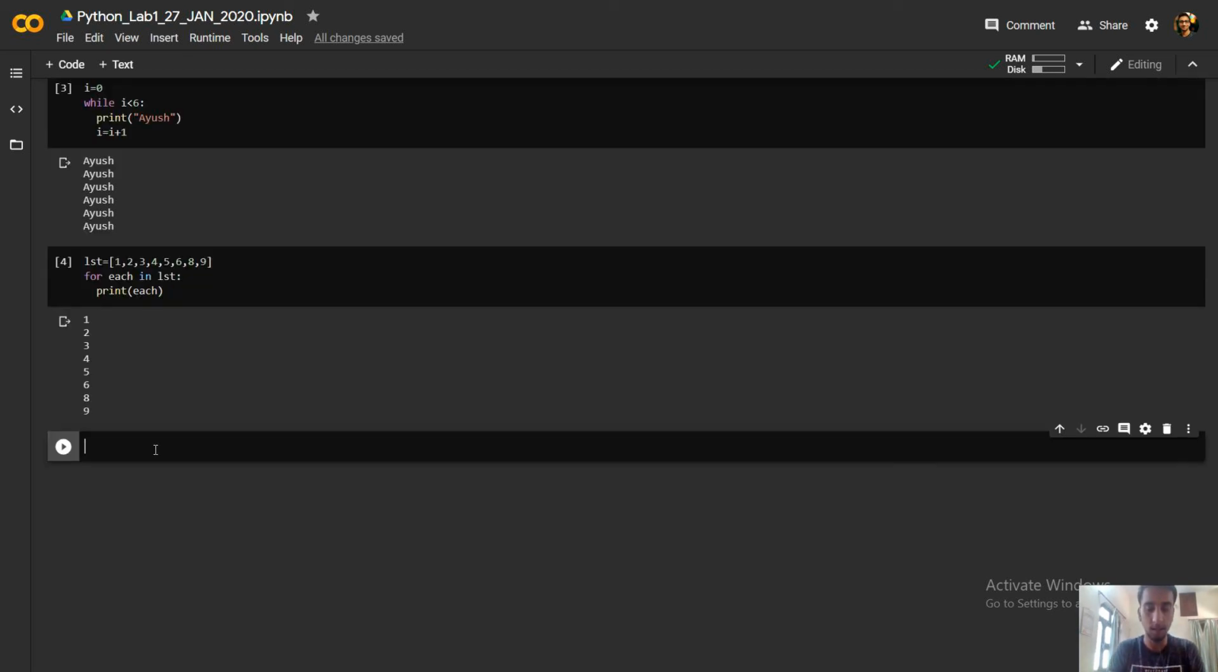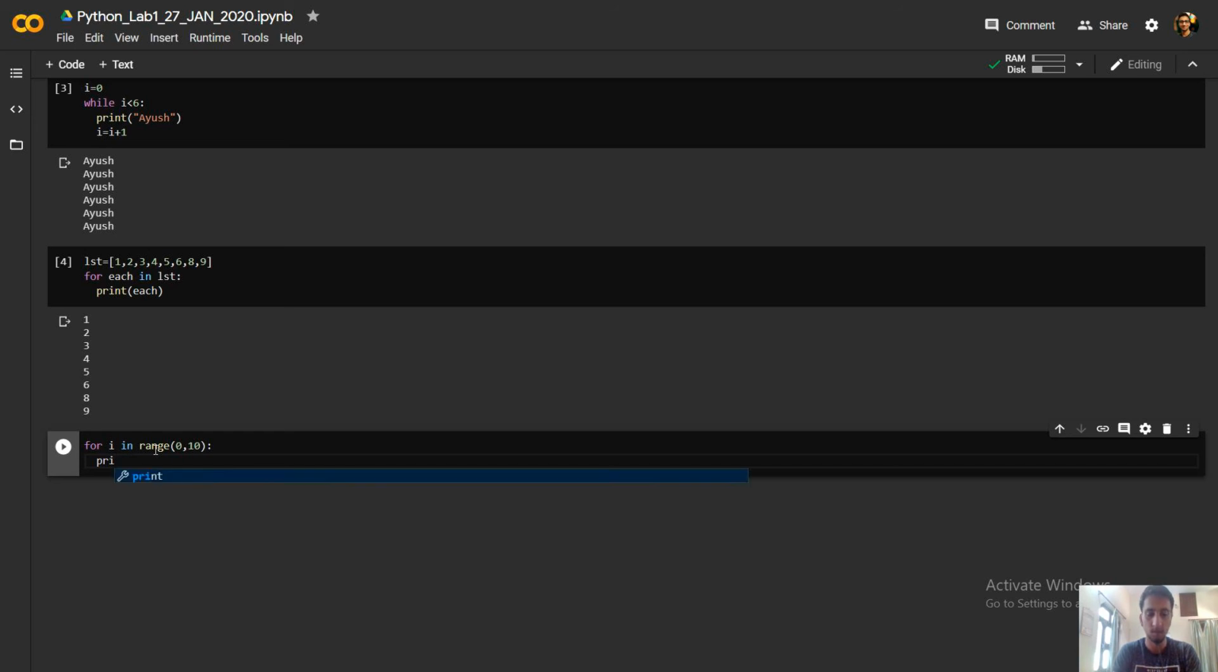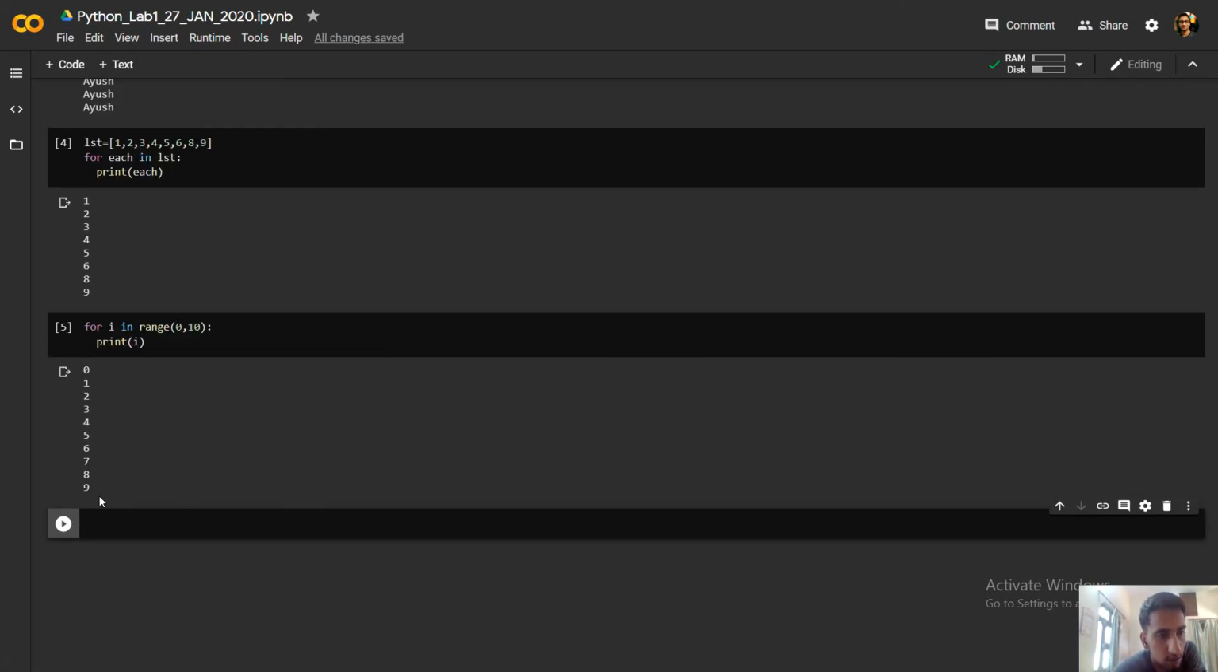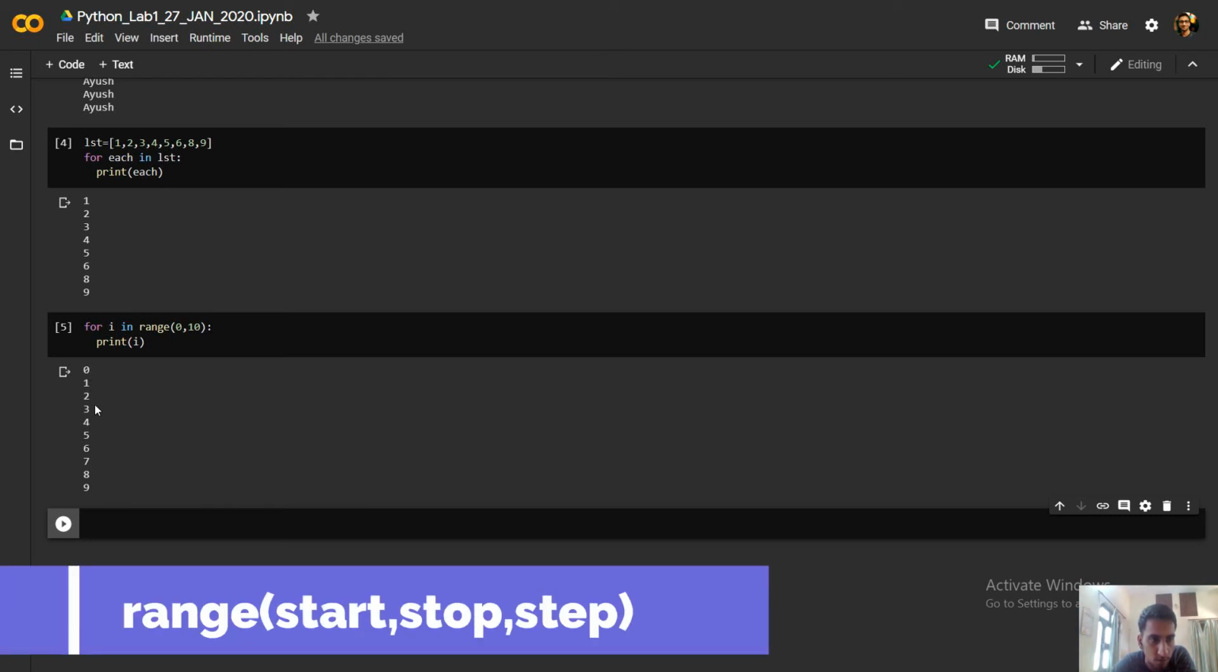Let's learn a little more about range. For i in range 0 to 10, print i. So it will print all the elements from 0 to 9, not 10. It has 10 elements, but it will print from 0 to 9. It will not go to the stop element, which is 10 here, and you can see each time it is taking a step of 1. So 0 plus 1 is 1, 1 plus 1 is 2, 2 plus 1 is 3, 3 plus 1 is 4, like this.